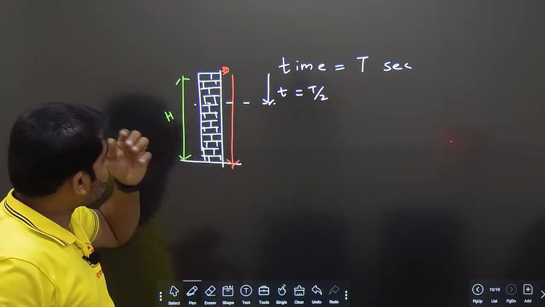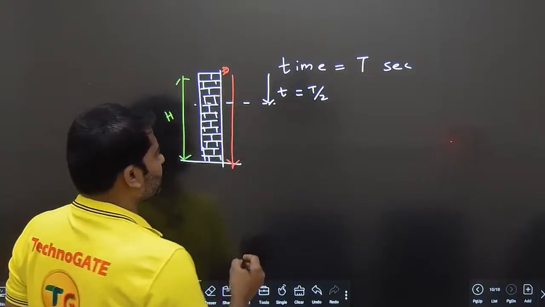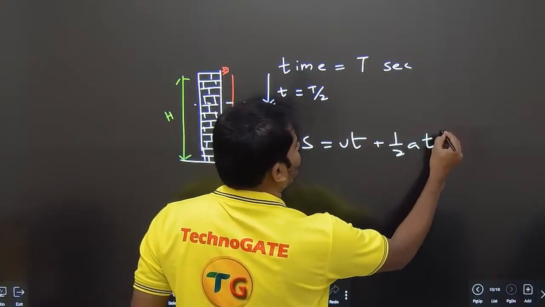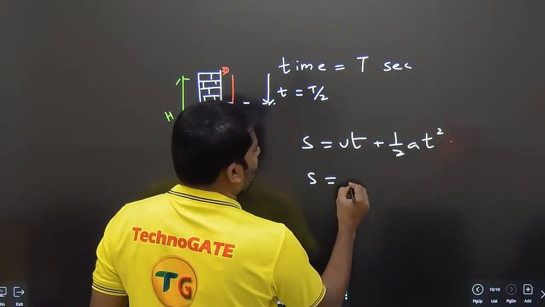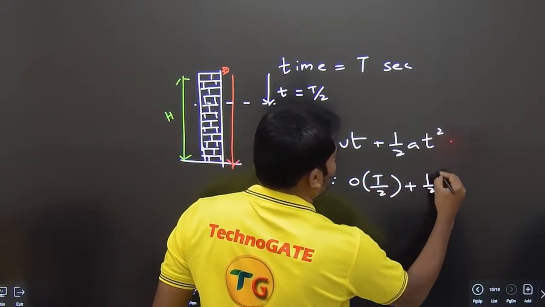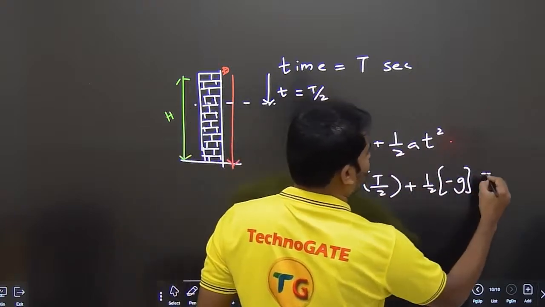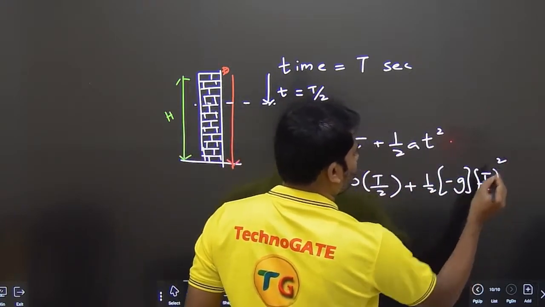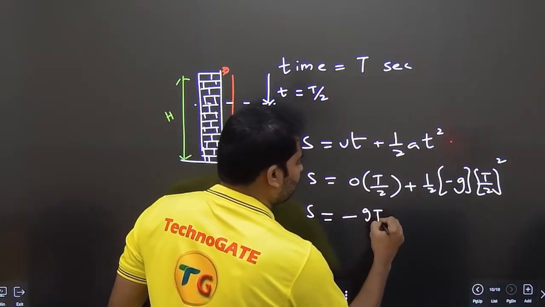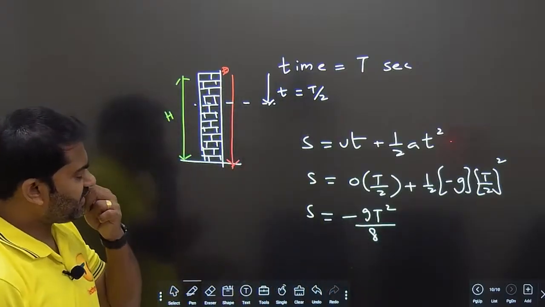Okay, so let us see here. It is starting from rest, let's see what is the displacement covered. S is equal to ut plus half at square. S is equal to u, which is 0, time is equal to t by 2, plus half a is minus g. T square means here time is equal to t by 2 whole square. So S value comes out to be minus gt square by 8. So minus gt square by 8 is the value here.